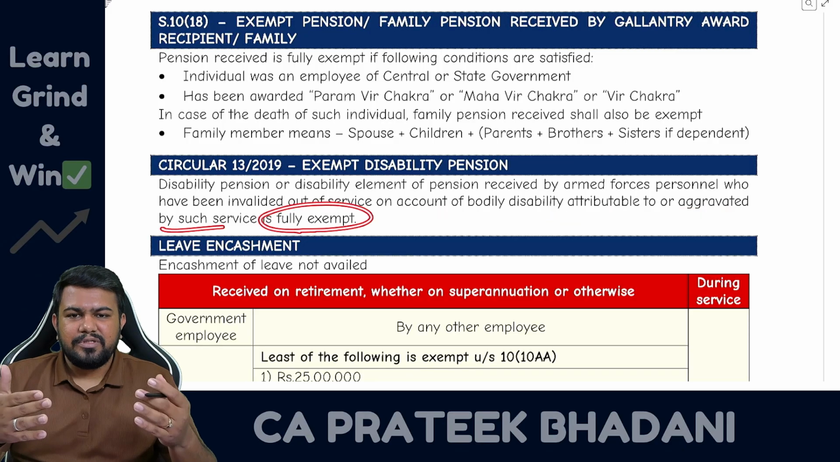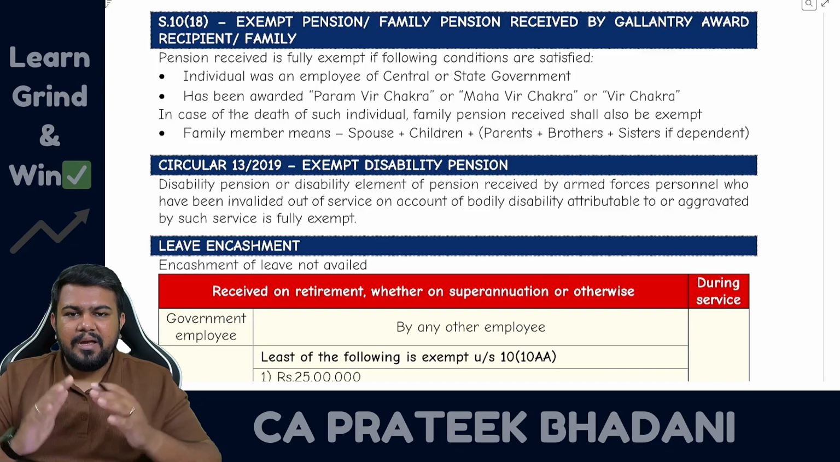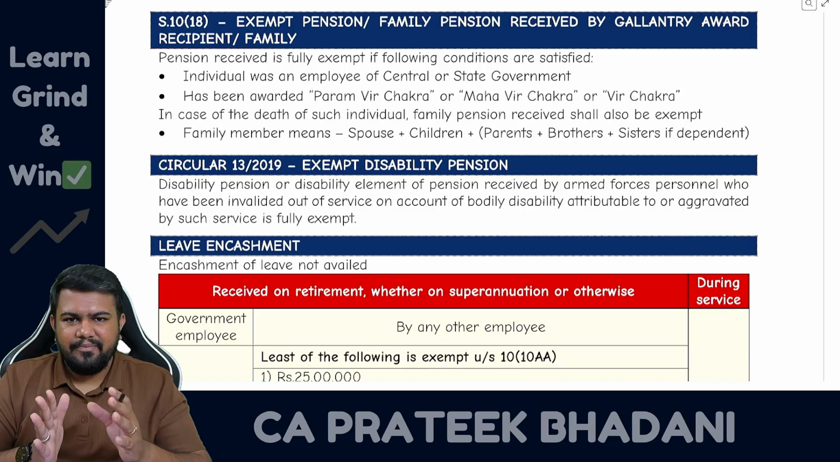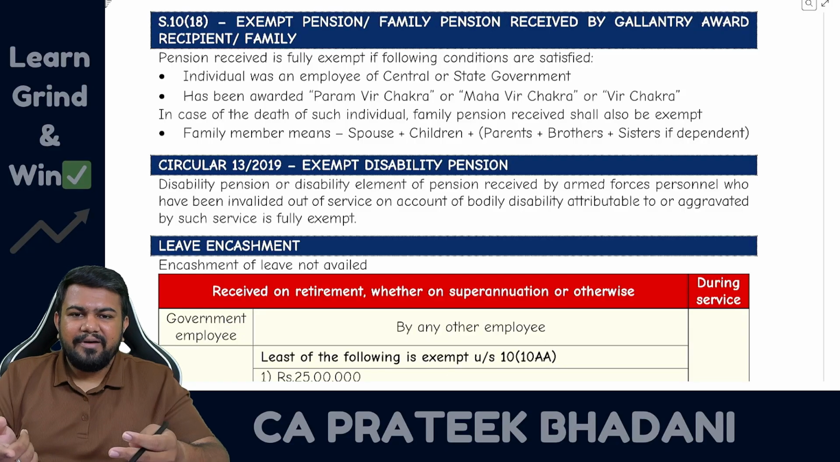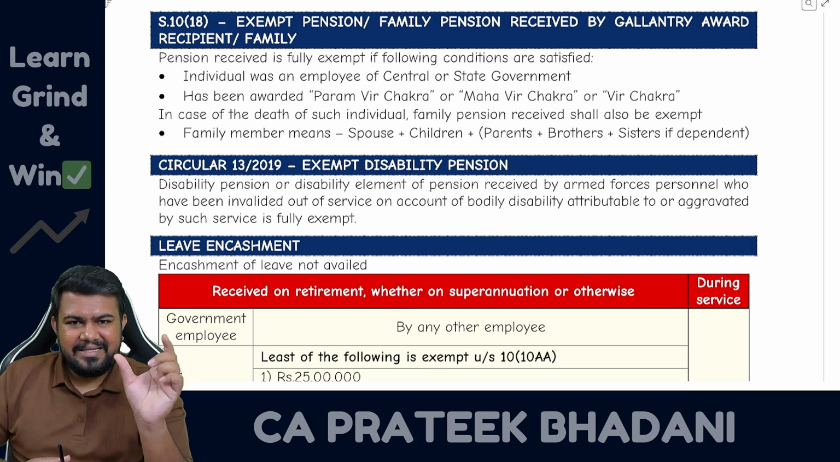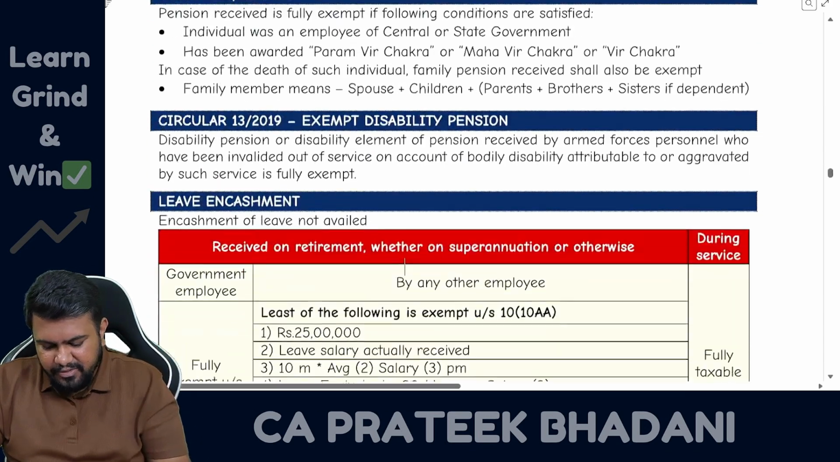So in armed forces, sometimes what will happen? Sometimes there can be injury for the armed forces person. Because of this injury, now they are disabled and not able to work for the armed forces. In that case, whatever amount of pension they get, in that you have to see what is the disability pension. This disability pension will be fully exempt. Fine. So this was the pension discussion.